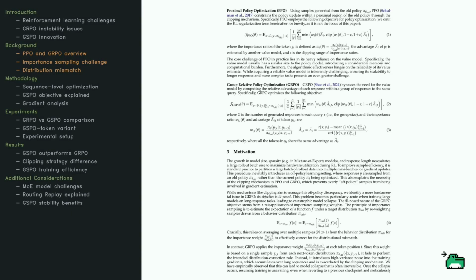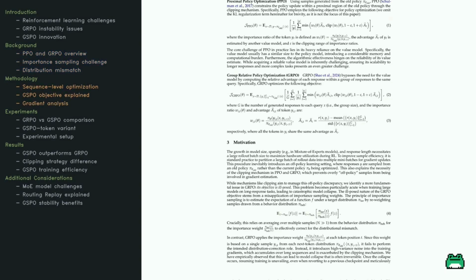As models grow and responses get longer, complexity increases. RL often uses off-policy learning, which means using data generated from a different policy. However, this introduces challenges, especially around sampling weights. GRPO's approach of using these weights at each token position introduces noise, which can lead to instabilities. Overall, understanding GRPO and PPO is crucial for managing large-scale models. These algorithms face inherent challenges, particularly when dealing with distribution mismatches in sampling.